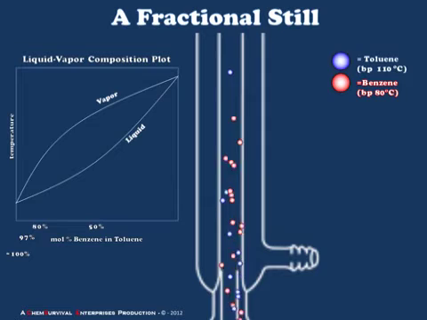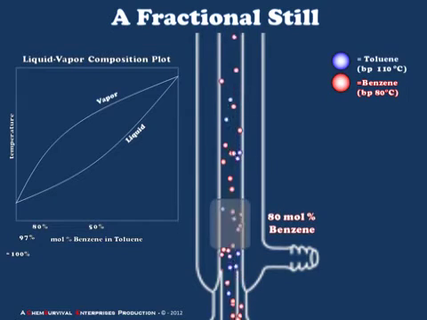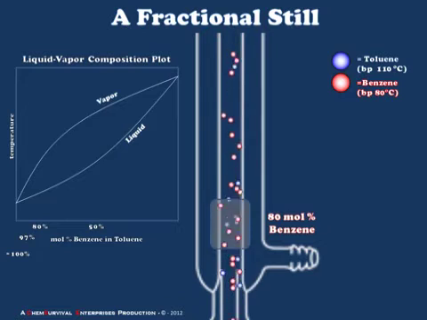And what you notice is going on here is that the toluene molecules, due to their lower volatility, are more likely to condense and fall back into the boiling flask, whereas the more volatile benzene molecules have a much greater tendency to traverse the entire length of the fractionating column, reaching the top. This is accomplished based on multiple rounds of vaporization and condensation as the mixture moves through the column. So we expect that near the boiling flask we'll find a region in which the composition of the material is about 80 mole % benzene.